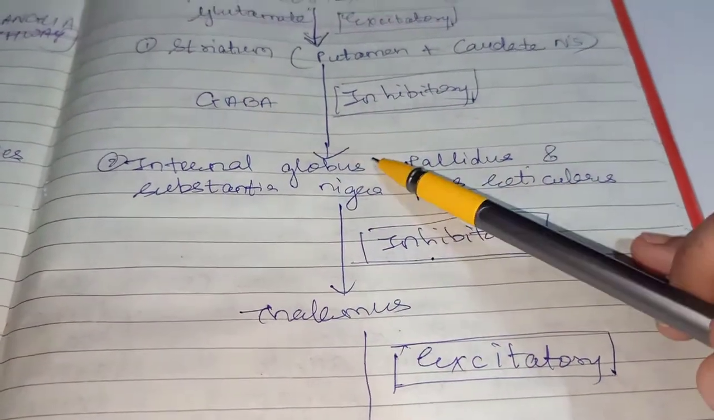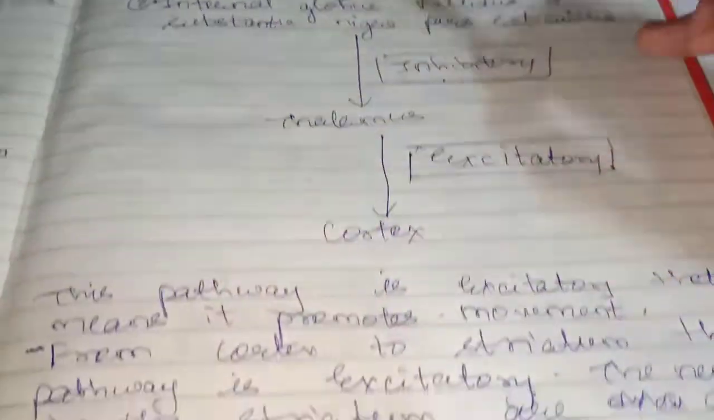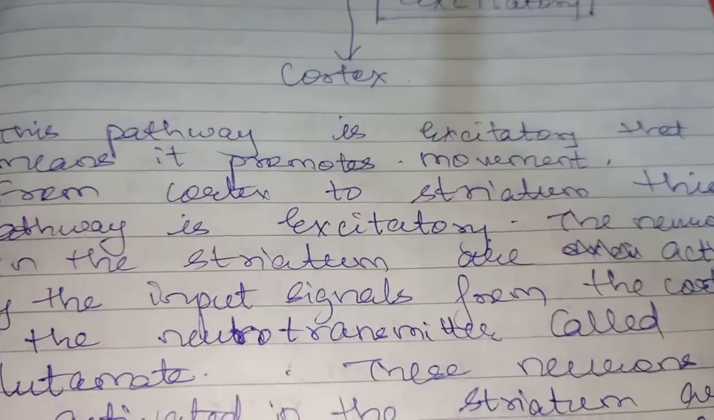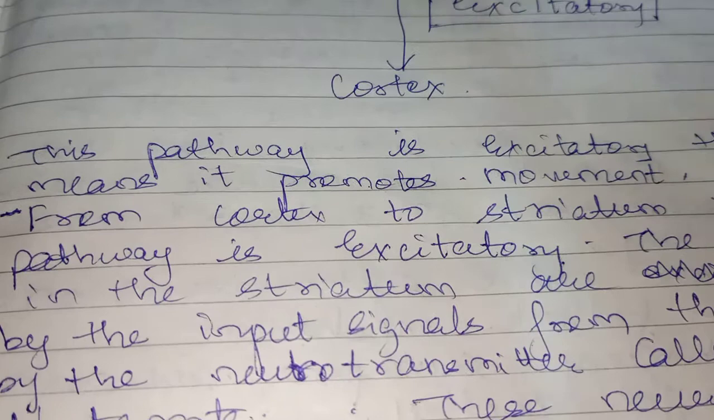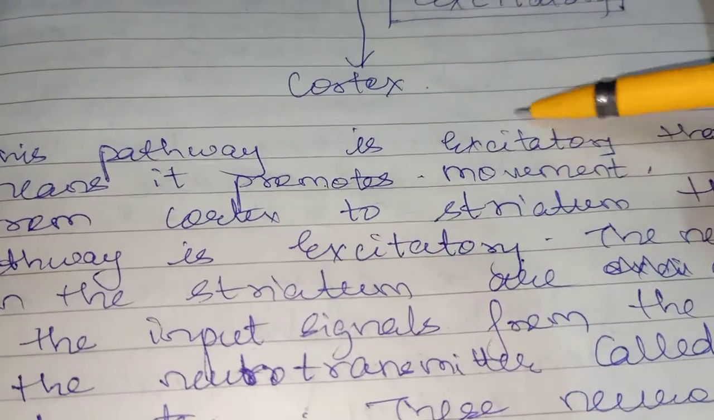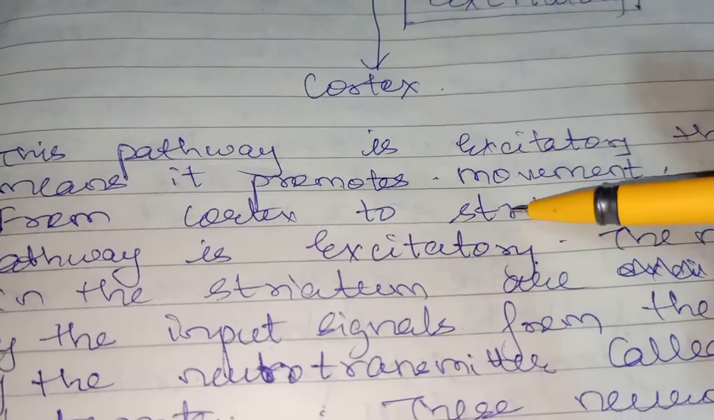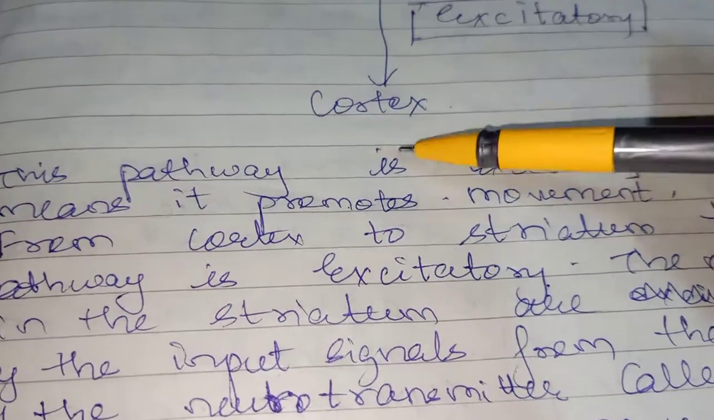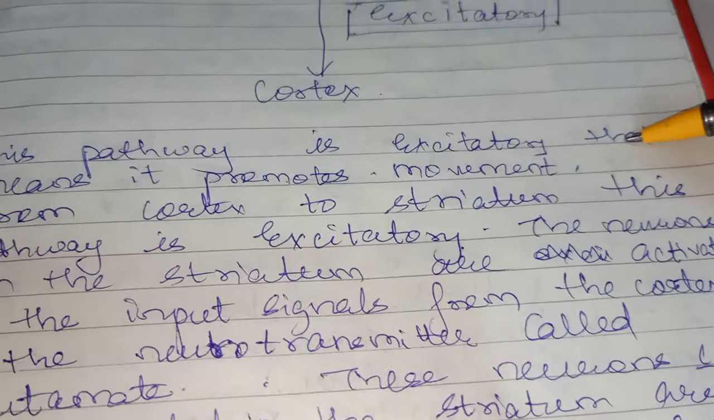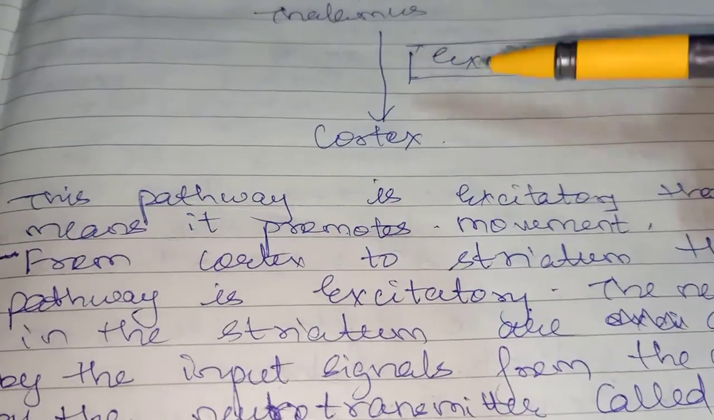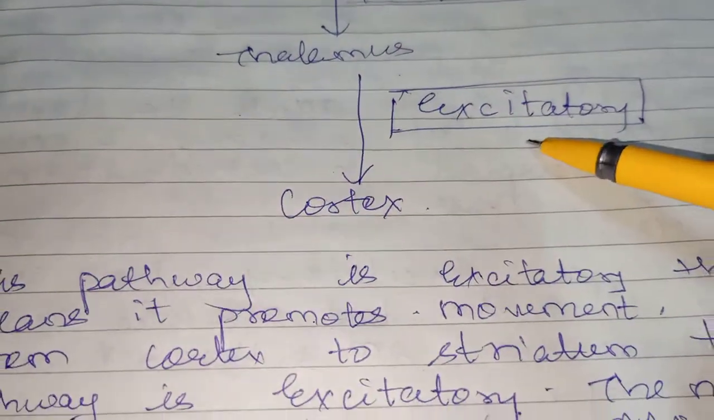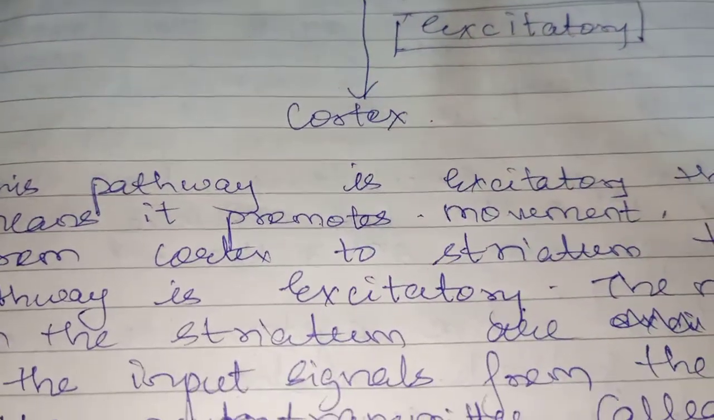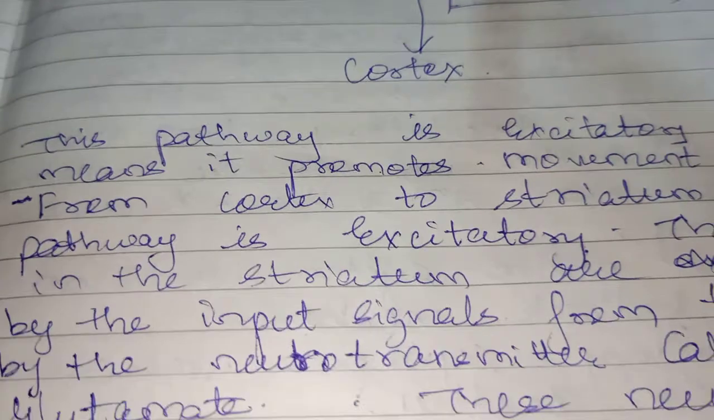Which pathway? Direct pathway. Now what happens? This pathway is excitatory, that means it promotes movement. It will lead to movements in the body. The direct pathway is excitatory because the signals lead to excitation of the cortex, and if the cortex gets excited it will lead to movements in the body.